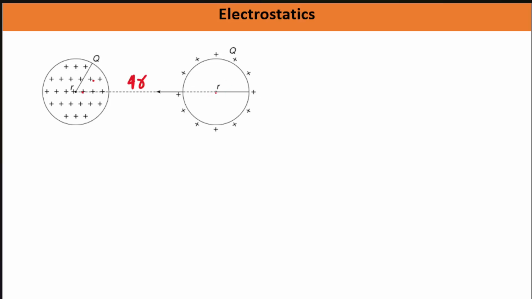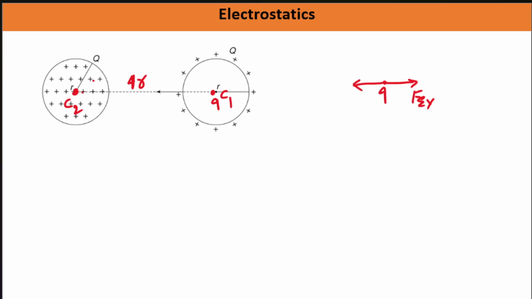Now here it is again saying that if the charge q is to be taken from here to here such that you are slowly taking it, you are not accelerating it. Slowly taking it means that at every point an electric field acts on it. Let's say the charge is q; the electric field will apply a force in the direction of the electric field. Let's say the force acts this way, then the external force will act in such a way that it balances the electric force acting at each point. So we can say that whatever work is done by the electric force will be equal to the external force.